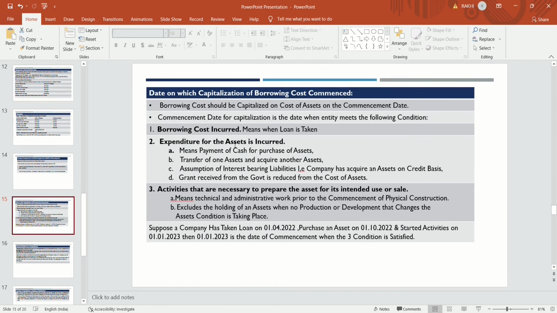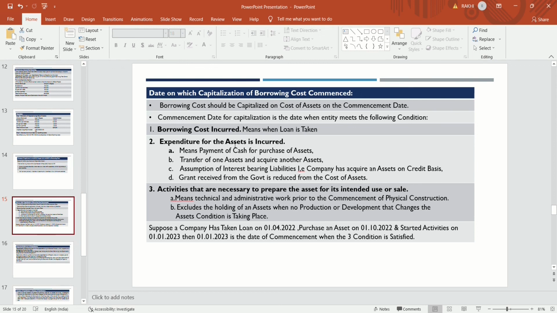Now, the date on which capitalization of borrowing commences means the date when the company will start capitalizing the borrowing cost to the qualifying asset. Borrowing cost should be capitalized on the cost of the asset on the commencement date. The commencement date for the capitalization is the date when the entity meets the following conditions.